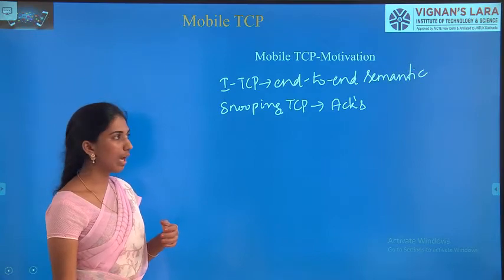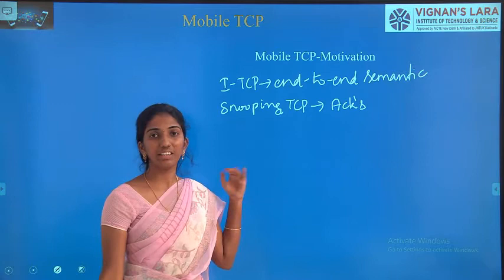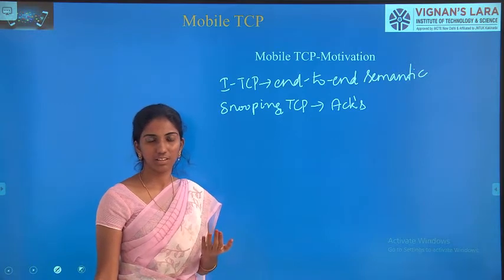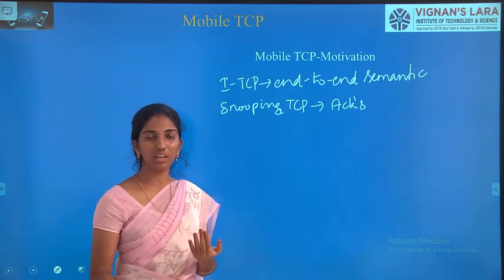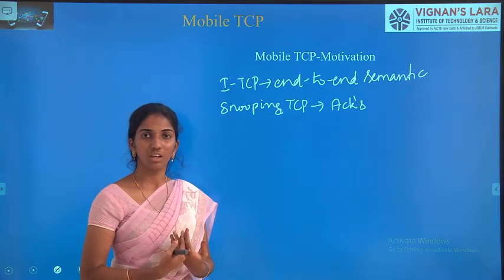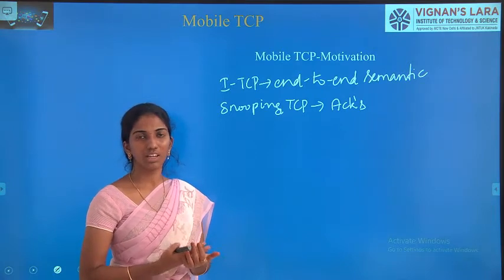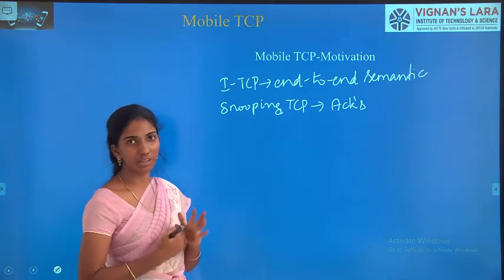Okay, so what happens if a mobile goes to the disconnected state? Does the sender need to retransmit the data or send the data continuously even though the mobile host is not in a connected state? So what do we need to do? That is the scenario with respect to this mobile TCP.